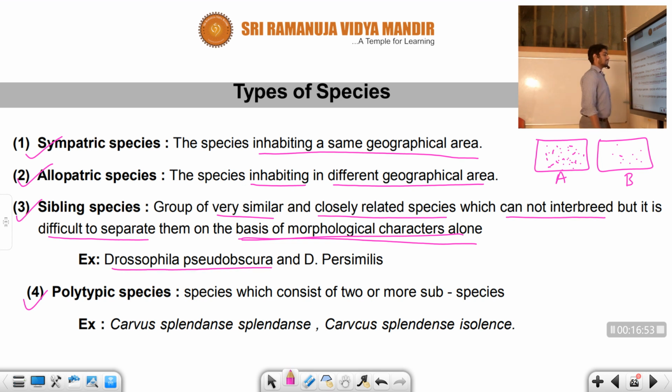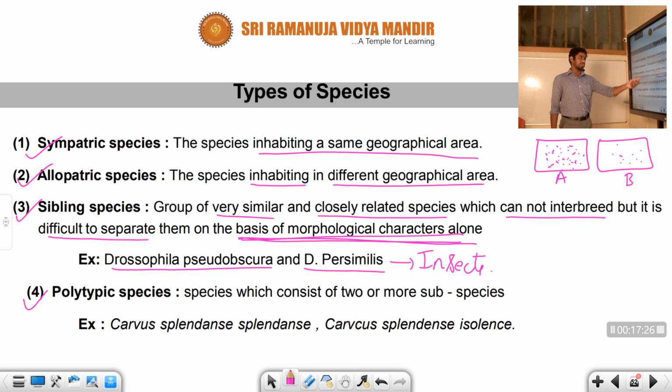Drosophila, what is that? Drosophila pseudoobscura and Drosophila persimilis. So these are two types of insects. They cannot be separated easily because they are closely related species, but with different scientific names. These are closely related and cannot interbreed. They belong to the Drosophila insects, the fruit fly varieties. Okay. So next,